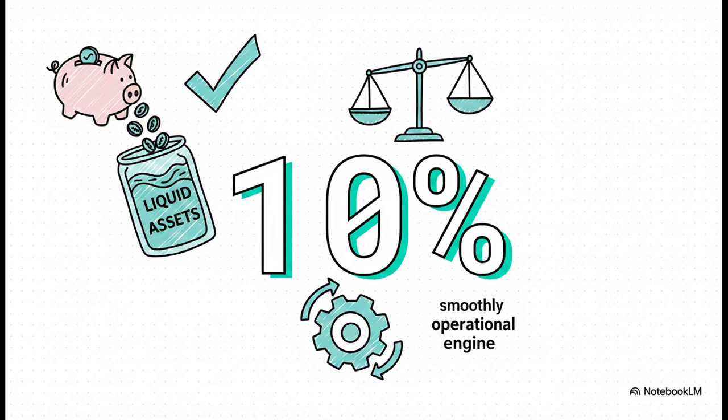By law, a non-deposit taking SACO must maintain a liquidity ratio of not less than 10% of its non-withdrawable deposits and short-term liabilities. You absolutely must have this 10% readily available in liquid assets at all times. It's the only way to keep the operational engine running smoothly without seizing up.